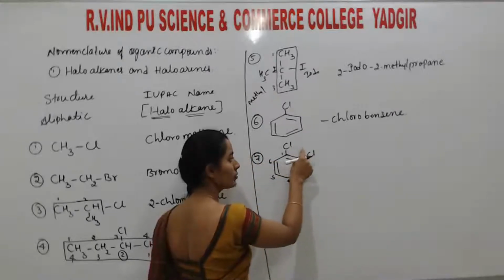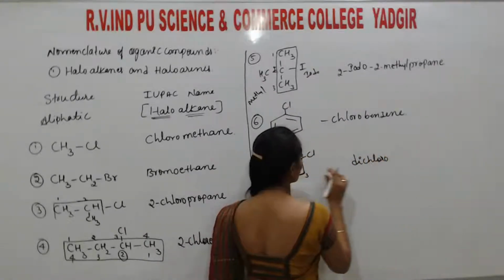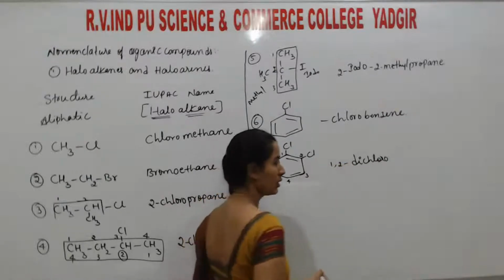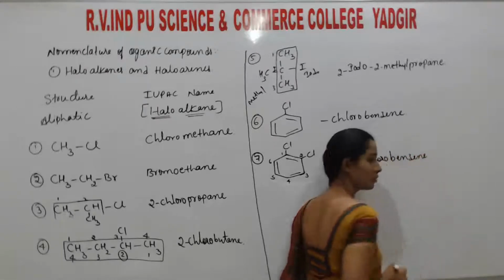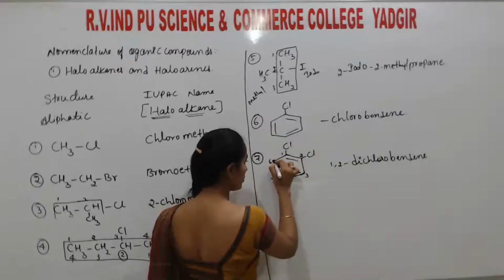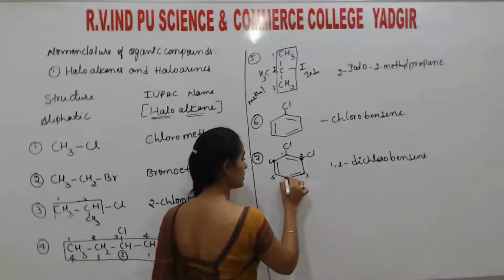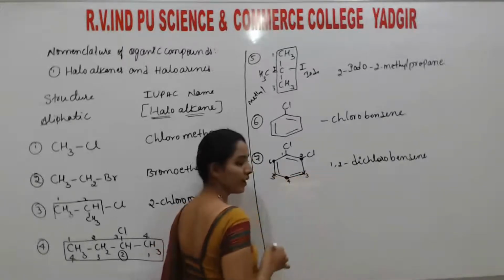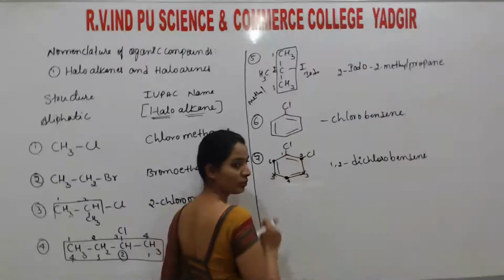Then here two halogen atoms are there, that is dichloro. So the position of the two halogen atoms is 1, 2. So 1,2-dichlorobenzene. So students, also remember, if this is the functional group, these two are the ortho position. This one is the para position. These two are the meta position. So this halogen and this halogen are ortho to each other.